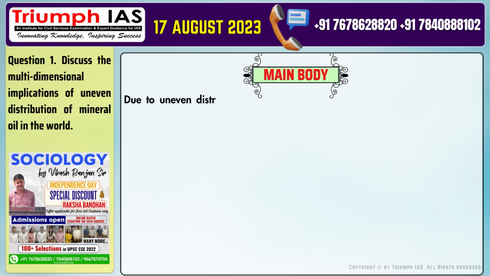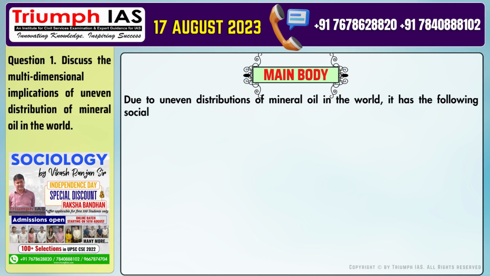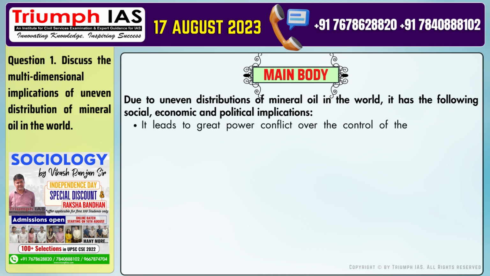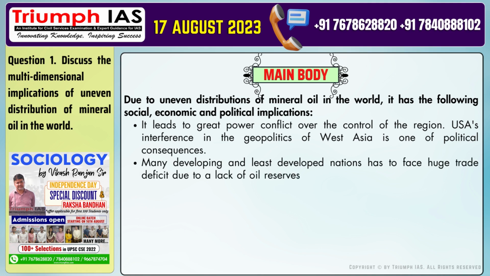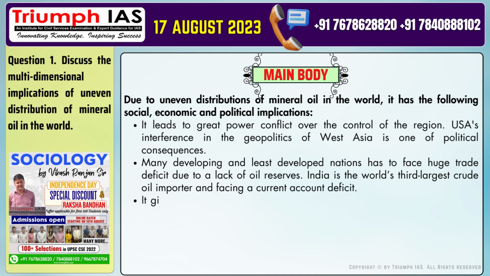The main body of the answer should be: due to uneven distribution of mineral oil in the world, it has the following social, economic and political implications. Number 1. It leads to great power conflict over the control of the region. USA's interference in the geopolitics of West Asia is one of the political consequences. Number 2. Many developing and least developed nations have to face huge trade deficit due to a lack of oil reserves. India is the world's third largest crude oil importer and is facing a current account deficit.